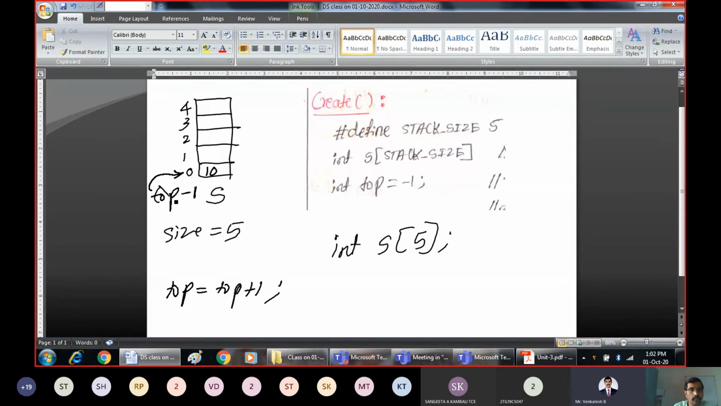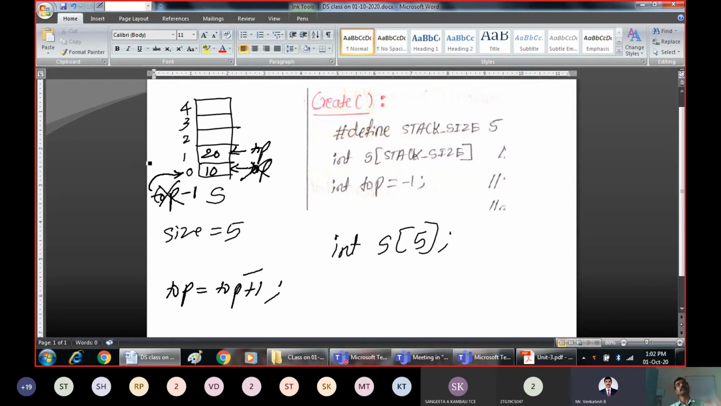Now top has been incremented. Where top is pointing, instead of writing it this side, I'll write it this side. Now, if you want to insert one more element, where will it get inserted? How do you identify this location? Make use of the top pointer. Increment the top. Again, execute this. Top will be pointing here. Ignore the previous top. Then insert the element.